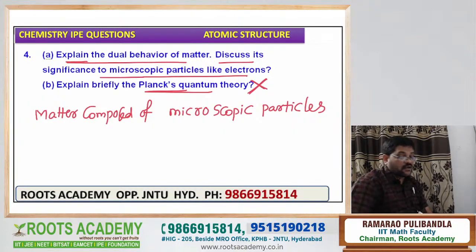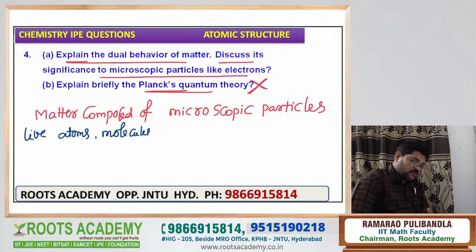The particles not visible to the naked eye are called microscopic particles. The matter is composed of microscopic particles like atoms, molecules, electrons, protons, neutrons. All are examples of microscopic particles.